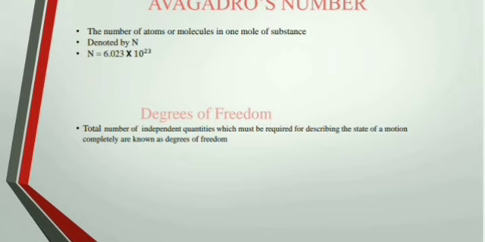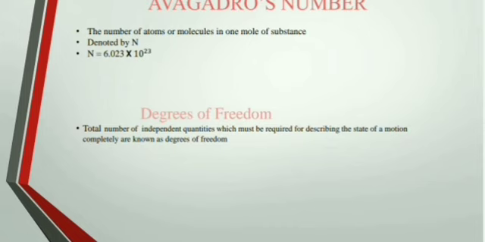Okay. So let's move towards the next concept, that is degrees of freedom. So what basically do the degrees of freedom mean? In how many ways a particle can move from here to there, or in a given shape or even a given container.